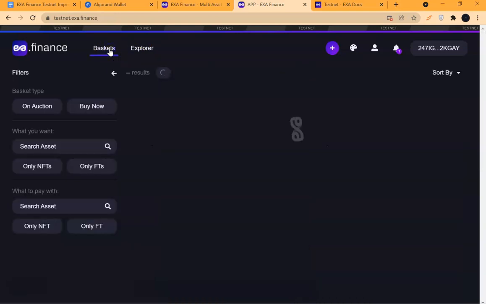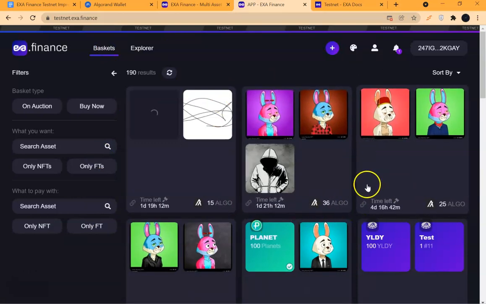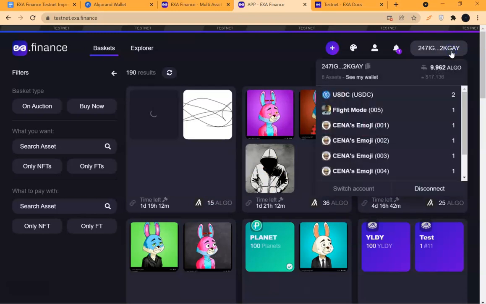Bid a basket on auction. So you go back to baskets again. All you are dealing with is baskets, baskets, baskets. Some baskets are on auction. Look at this, this is on auction. Do I even have enough algo? Oh, I have 9 algo.